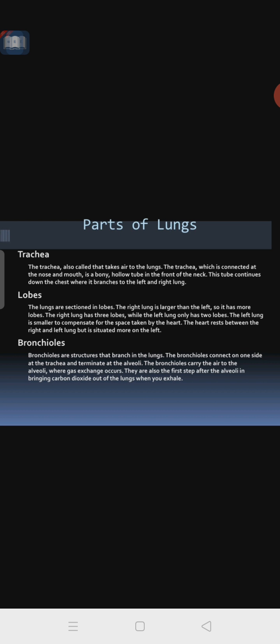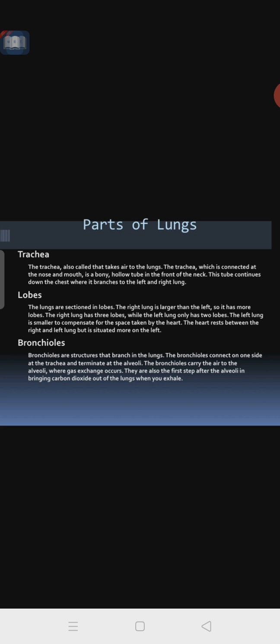The left lung is smaller to compensate for the space taken by the heart. The heart is located on the left side, and that's why the space is taken by the heart. That's why there are only 2 lobes there. The left lung has only 2 lobes, the right lung has three lobes.